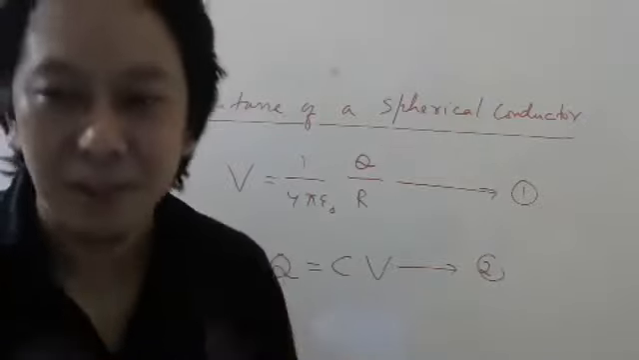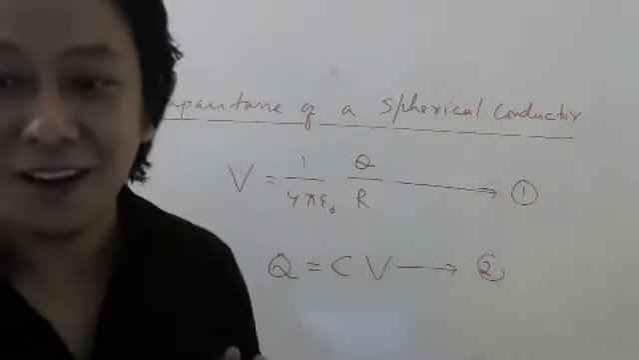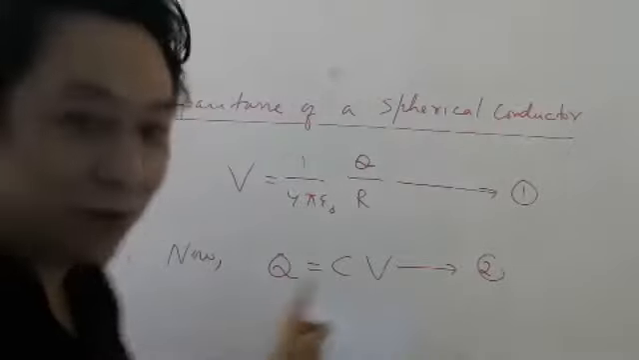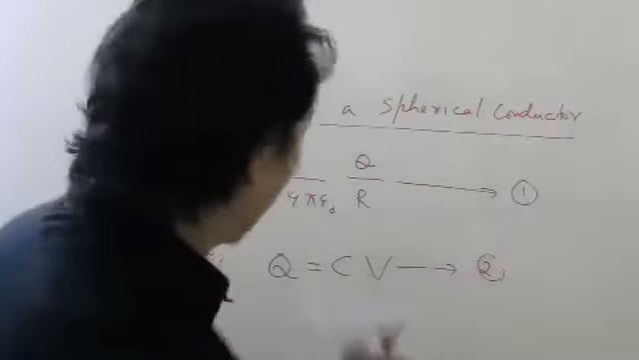Q equal to CV, Q equal to CV, Q equal to CV. Say it 10 times, everyone. Now, once you have told 10 times, now you see.